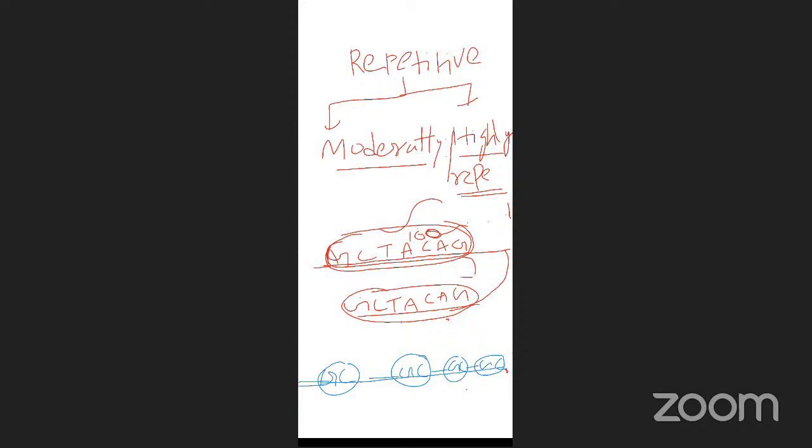And this repetitive DNA is not involved in protein synthesis. So this is moderately and highly repeated DNA. Again, moderately repeated DNA has two types: tandem repeat and interspersed repeat. First, tandem repeat. Actually, it is not given in the book, just add it. In moderately repetitive, again two types. One is tandem repeat.